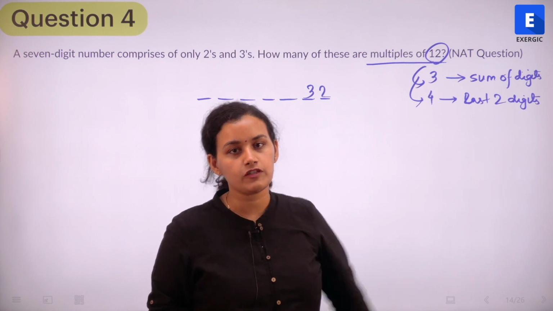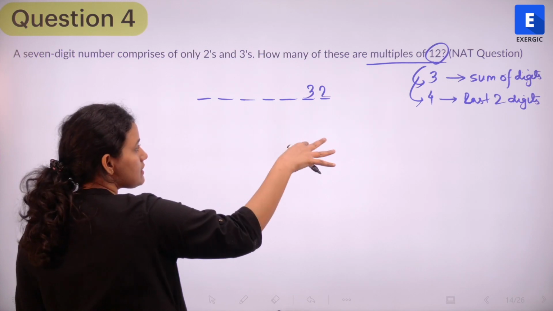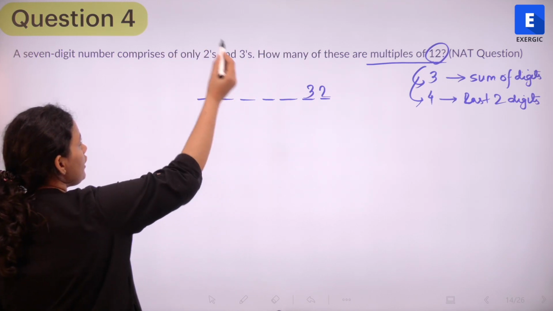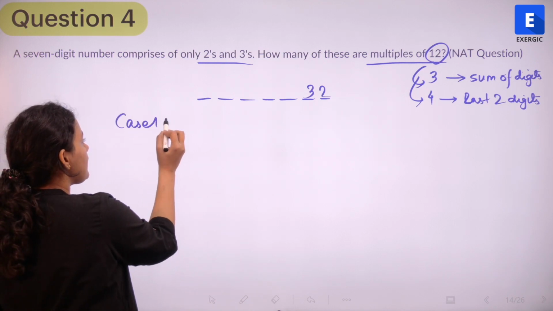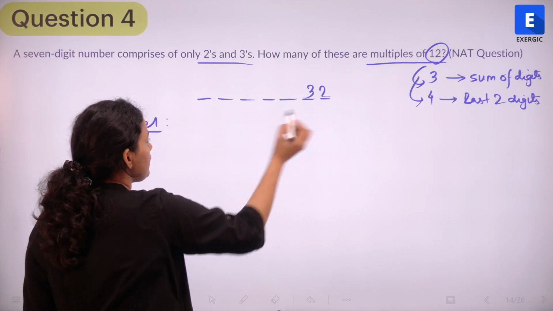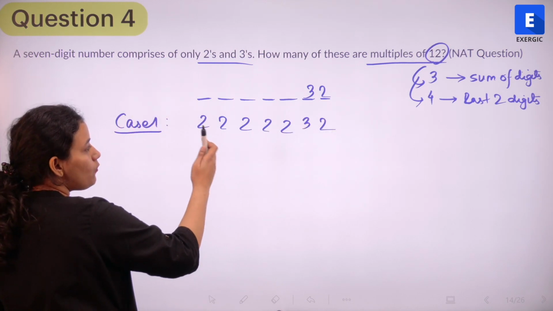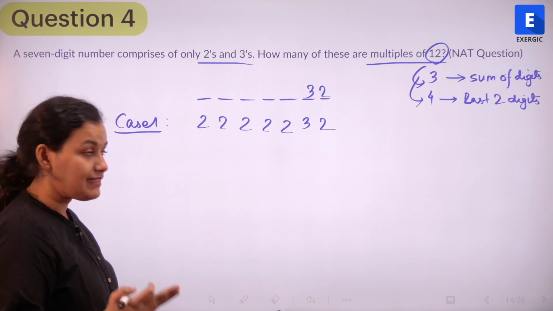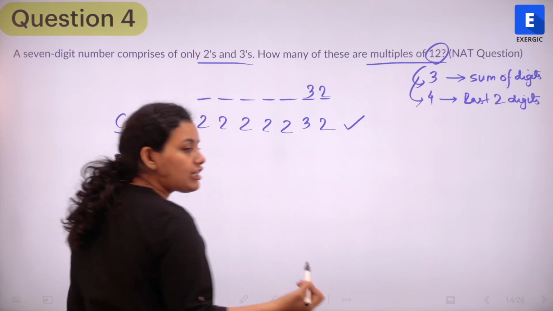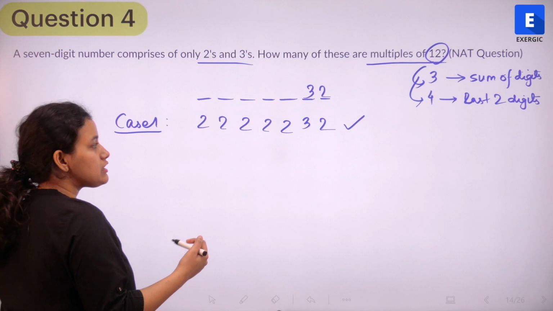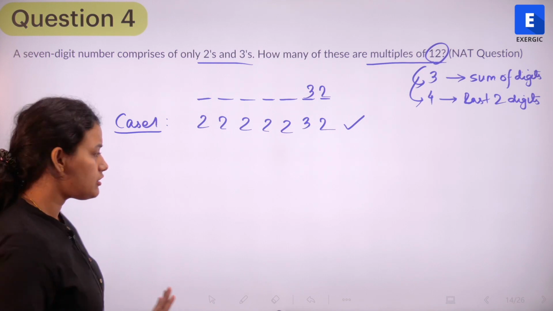And after that, we can look at the divisibility of 3. So, now what do I have? I have 5 positions in this number, and they all need to be filled with 2's and 3's, right? So let's see the first case. If I look at case number 1, if I look at all the 2's, it is going to be 2, 2, 2, 2, 2 and then a 3, 2. So if I add all of this up, what do I get? 2 into 5, 10 plus 3 plus 2, 15. So this is definitely divisible by 3. Definitely divisible by 3. So this is a possibility. Since we are taking only 2's, let's first write down the different cases that are possible.